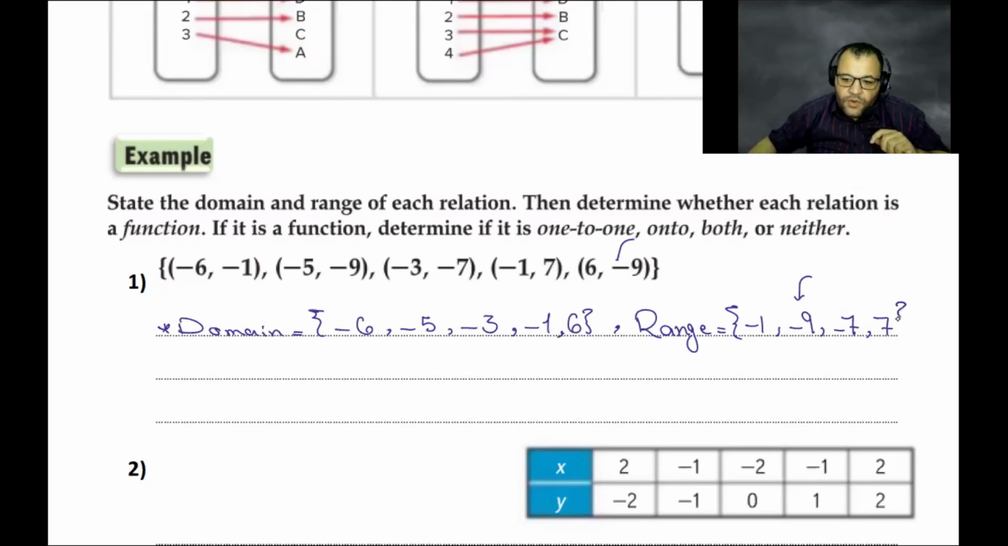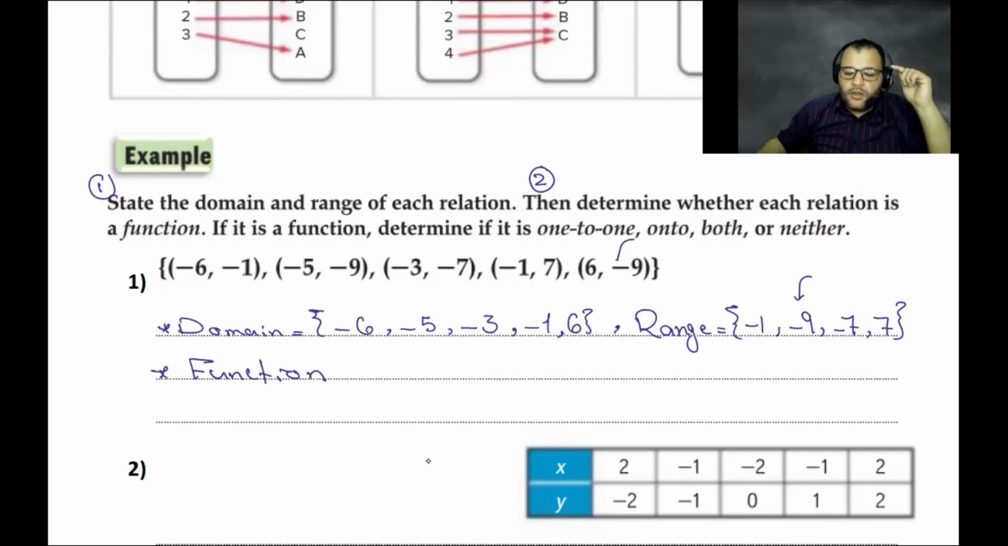So is this relation a function or not? Question number 1: is this relation a function or not a function? State the domain. Yes, it is a function. Question number 2: state if this relation is a function or not. It will be a function. Why a function? Because each element of the domain is paired with one corresponding element. The domain is connected only one time. We didn't repeat any element of the domain.